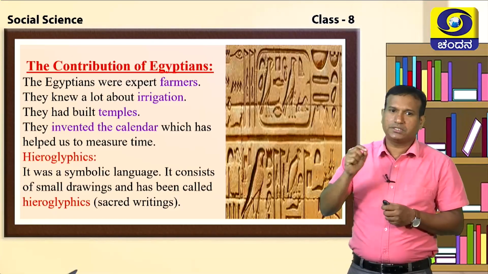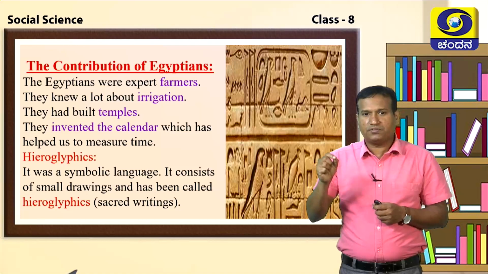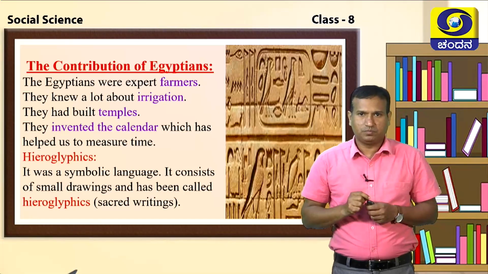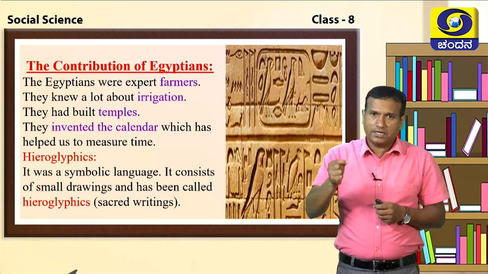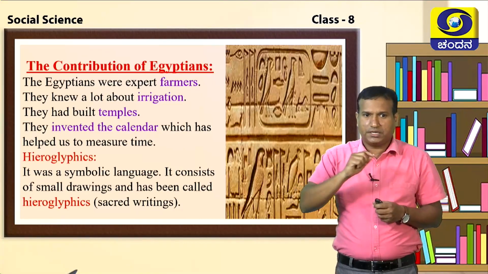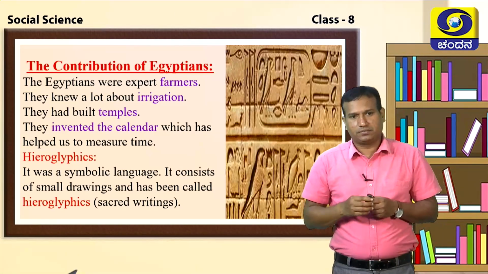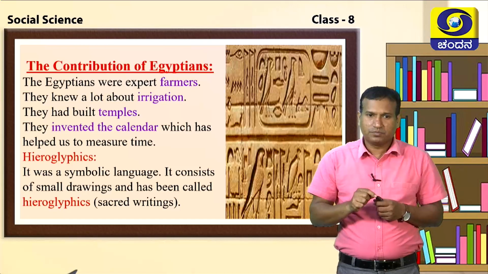These Egyptians used a symbolic language of writing. The symbolic drawings which were drawn by the Egyptians, we call hieroglyphics. What do you mean by hieroglyphics?